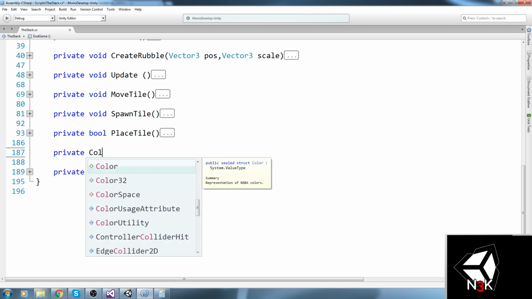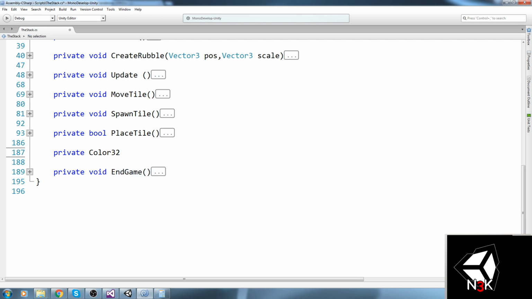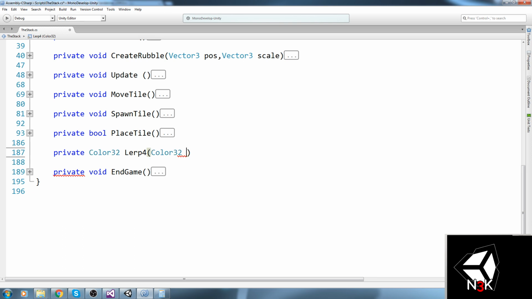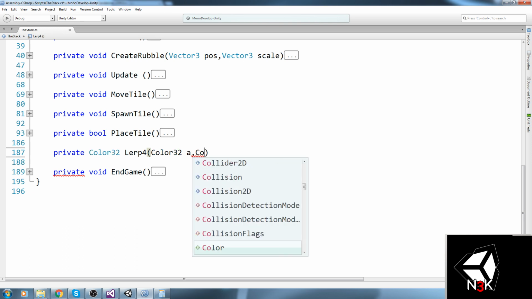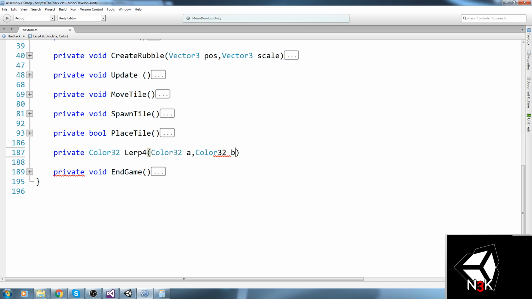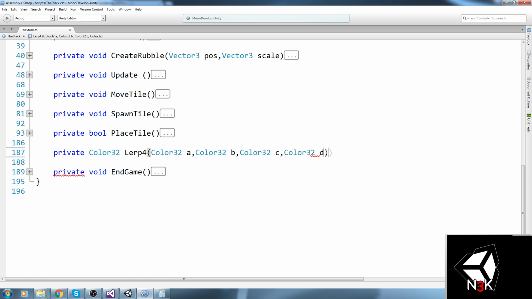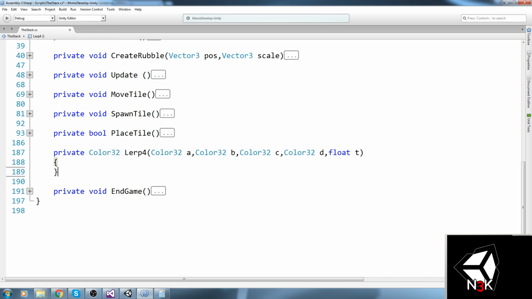A private Color32 Lerp4, like so, and we're going to take in Color32 A, Color32 B, Color32 C, and Color32 D, plus a float that we're going to be using as transition, so I'll just call it T, right?